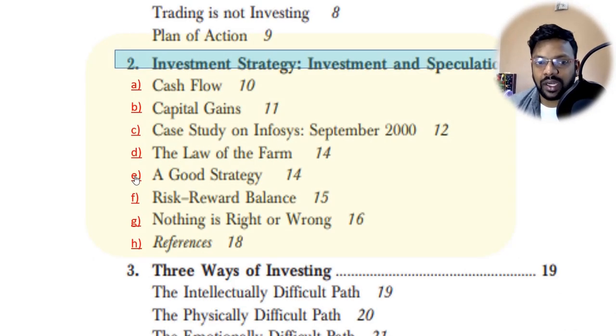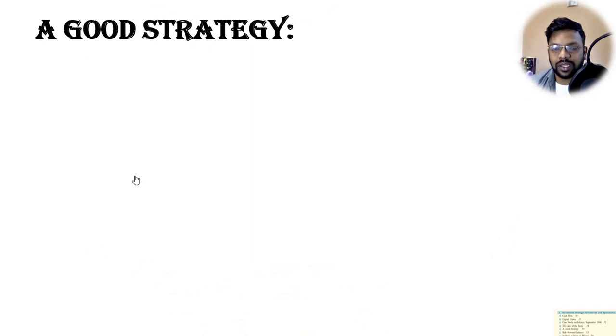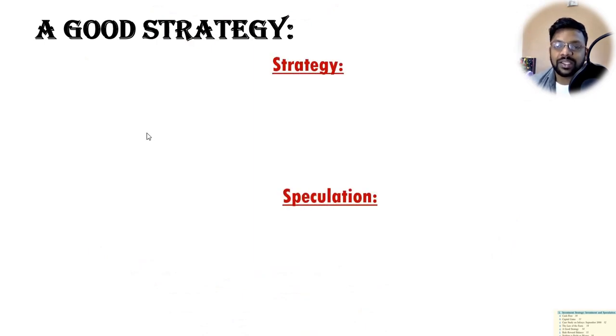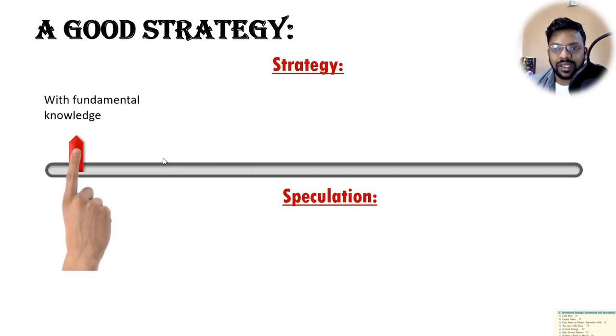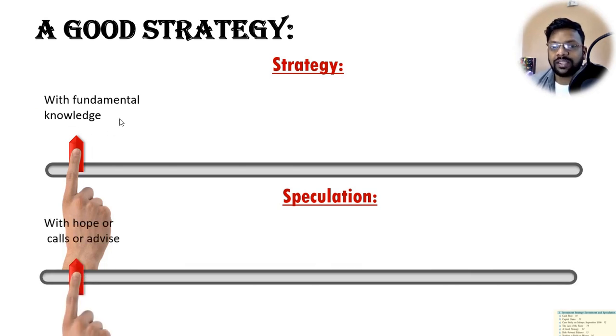So, a good strategy. The next chapter is a good strategy. What is a good strategy? Let's see first of all what's the difference between a strategy and speculation. A strategy is nothing but we buy stocks or do something with fundamental knowledge. We understand something, then we proceed. In the case of speculation, we don't know things, but with hope or with someone's advice, we just enter. It is called speculation.